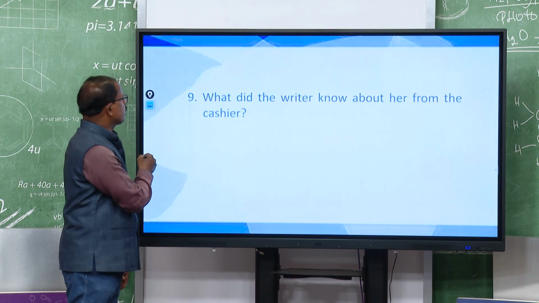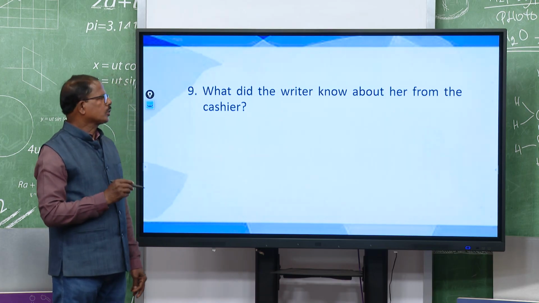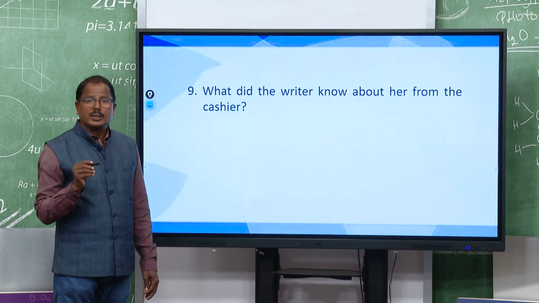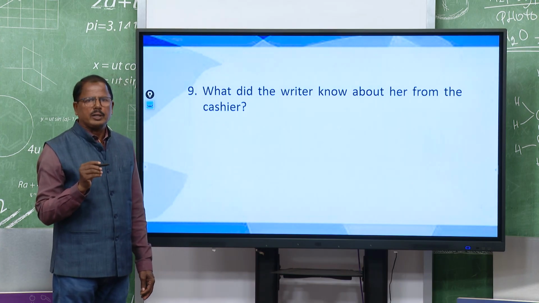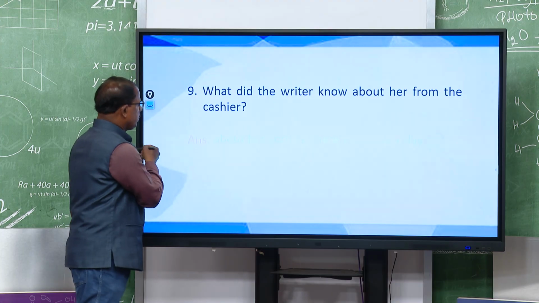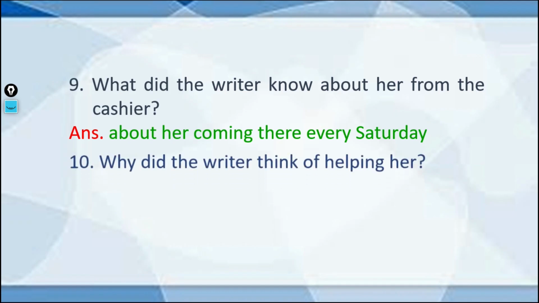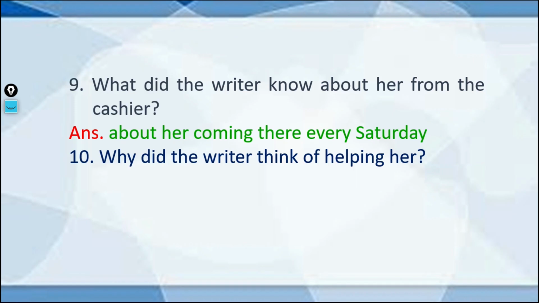And the next question is question number 9. What did the writer know about her from the cashier? What did the cashier say to the writer? The cashier said that the girl comes every Saturday and takes her meal, and Saturday is the pay day in their country, right. So, next question, why did the writer think of helping her?